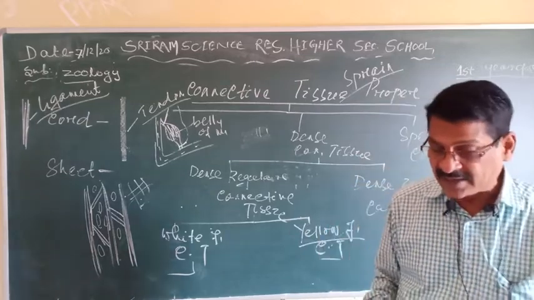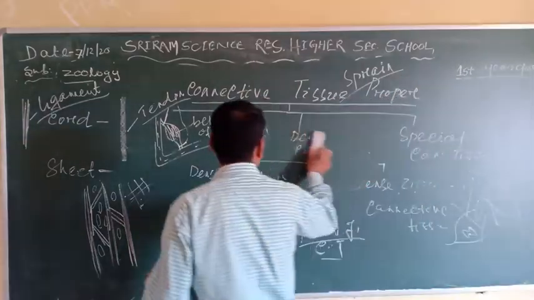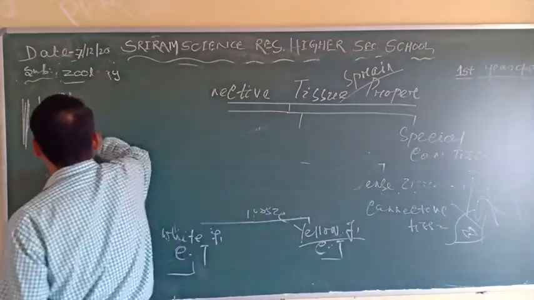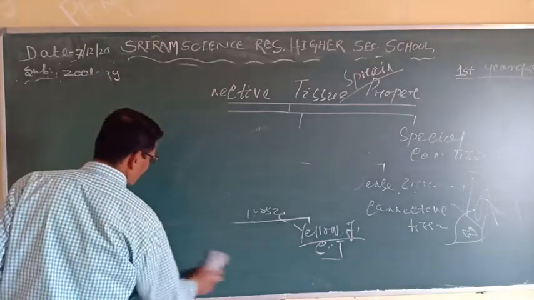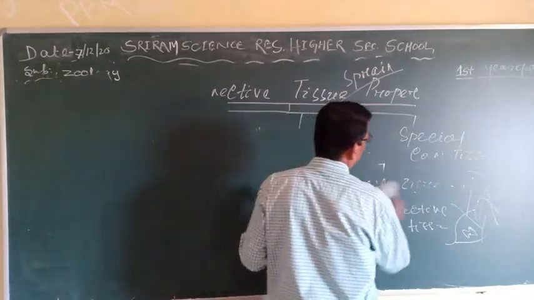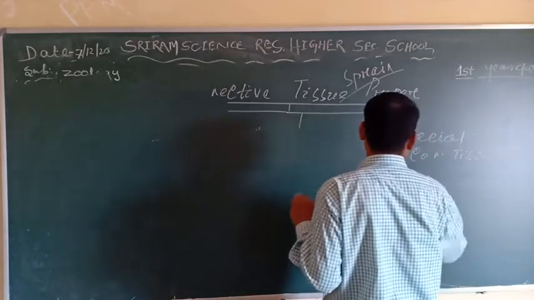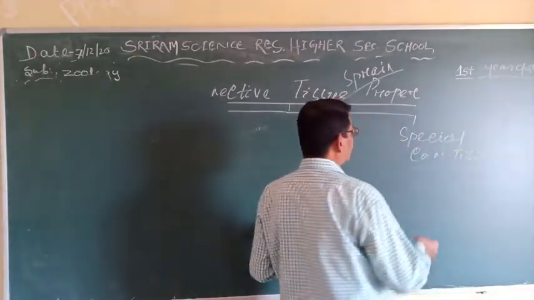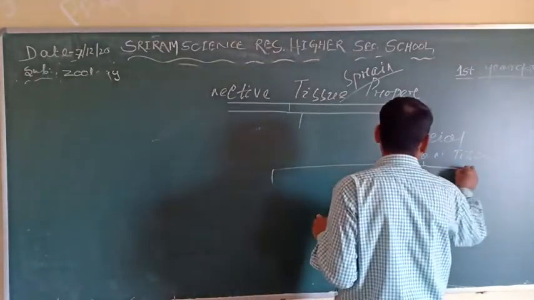Then comes the last, that is the specialized connective tissue. This is all about the dense connective tissue. Then you come to the specialized connective tissue. Clear? The special connective tissue is of 4 types.